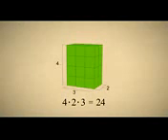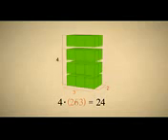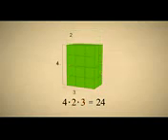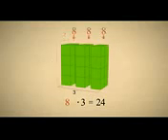Let's start with our stack of 24 boxes and group them in different ways before multiplying. For instance, if we group the 2 and the 3, we get 4 groups of 6. Which is still equal to 24. Or we can group the 4 and the 2 to get 3 groups of 8, which is still 24.